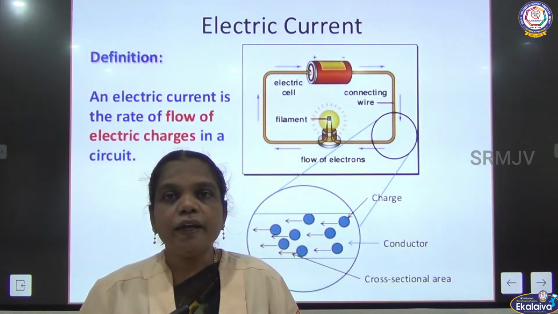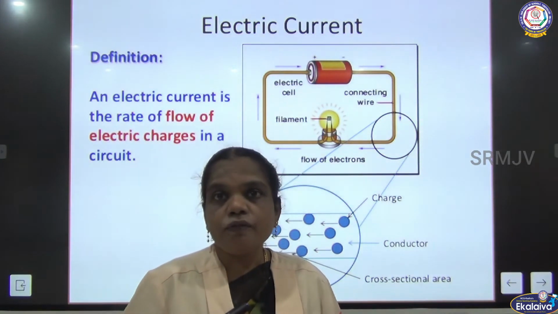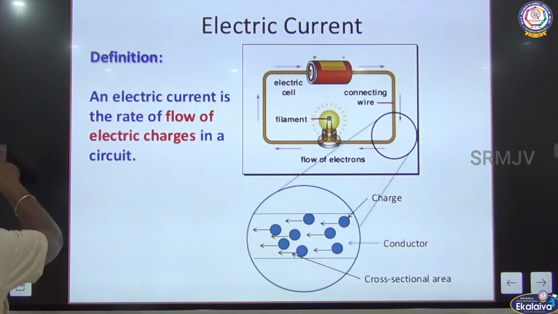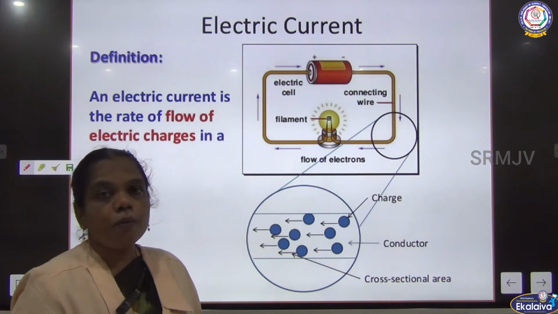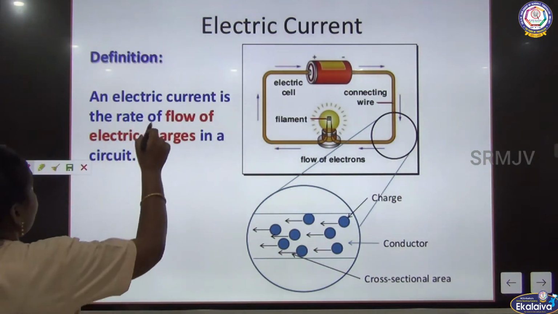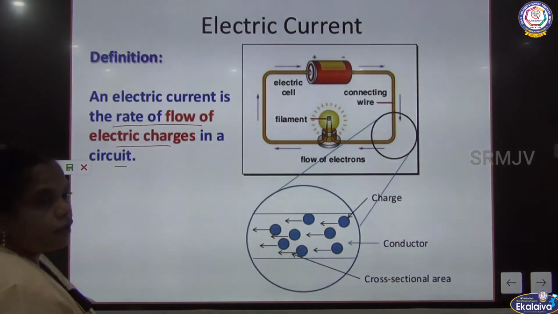So what is meant by electricity? Now you will know the definition. Electricity can be found in the form of electric current. The electric current is the rate of flow of electric charge in a circuit.